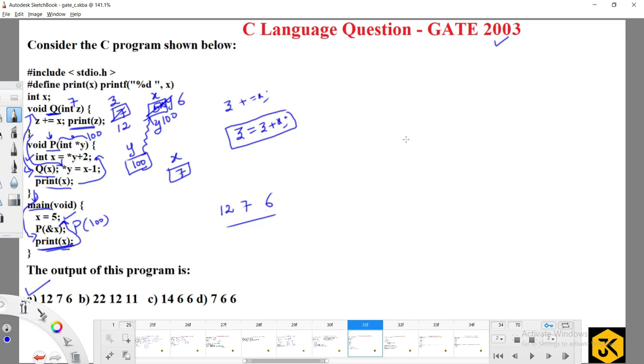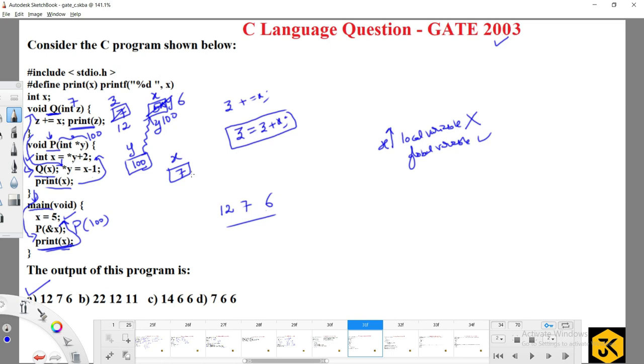So here the thing is, when the corresponding function is executing, if it searches for a particular variable like x, first it will give priority to the local variable. If there is no local variable, then only will it move to the global variable. So if you know this point, then you can solve the program correctly.